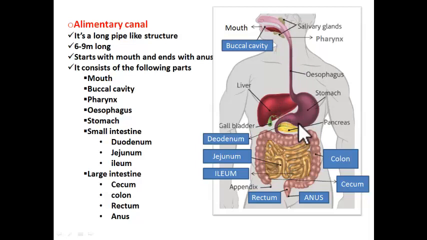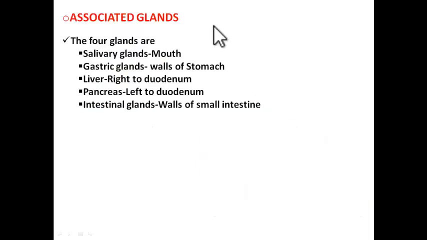Got it? Now what are the other structures present in digestive system? They are associated glands. So what are glands? Glands are structures that produce substances which do some function for the body.